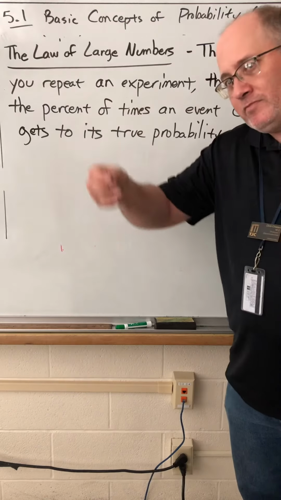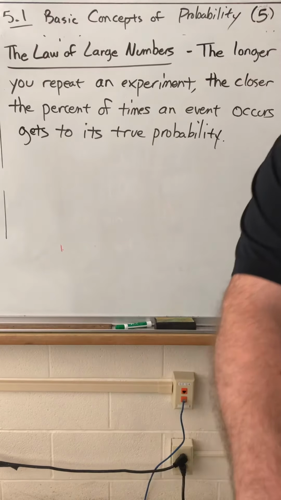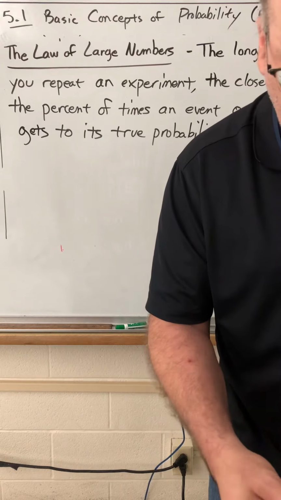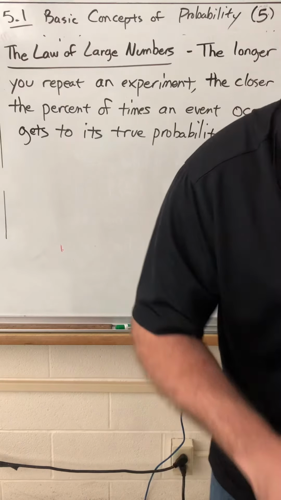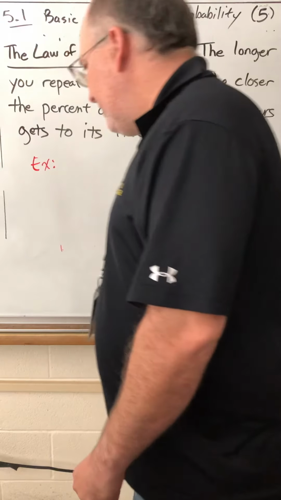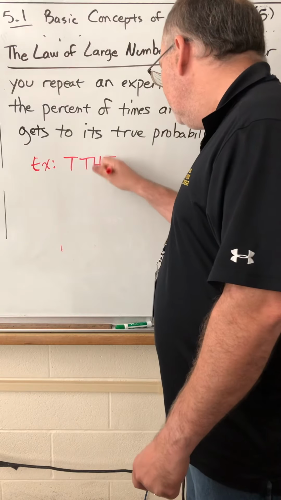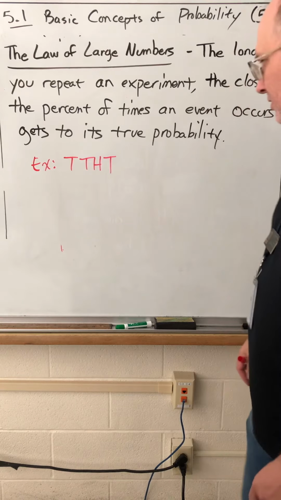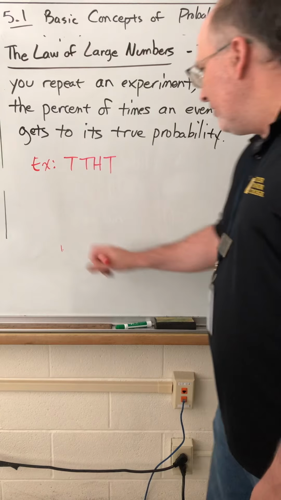I have a coin here. I'm going to flip it a few times. Tails, heads, tails, tails. So I just repeated the experiment, flip a coin 4 times, and this is what I got. Tails, tails, heads, and tails. Now, what fraction of those are heads? Well, it's only 1/4.